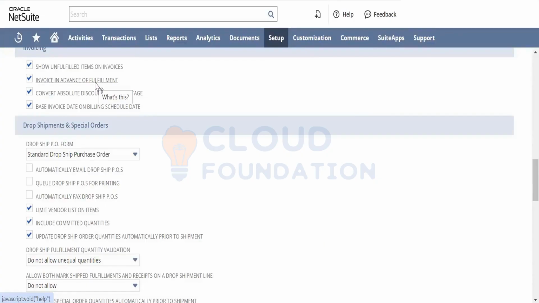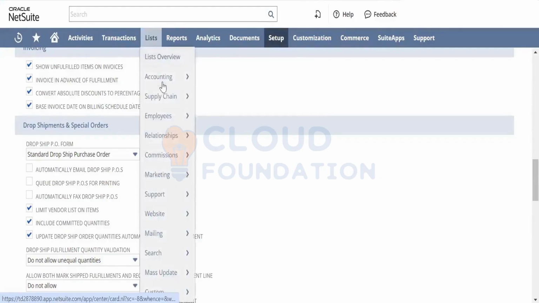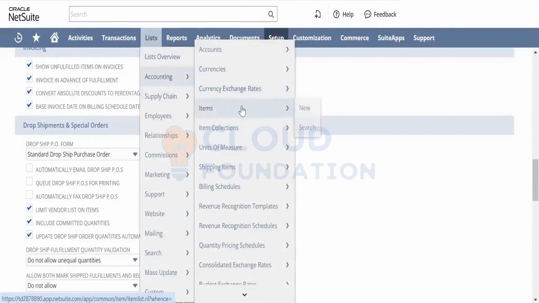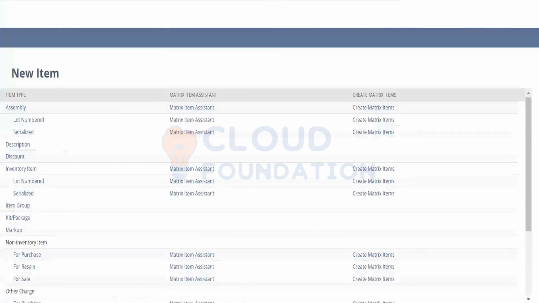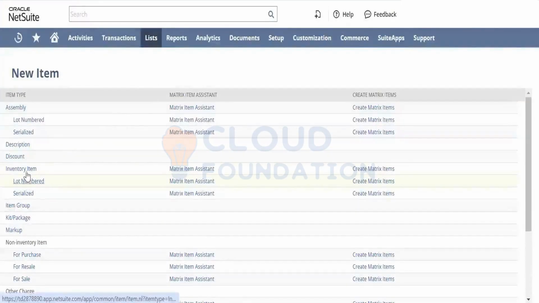So we'll discuss them in a while. We are creating the purchase orders for you, but that is what happens when you mark the items as special orders. And where exactly can you mark them? You go to Items, New. So you can either mark an item as special order or dropship. You cannot have both of them.